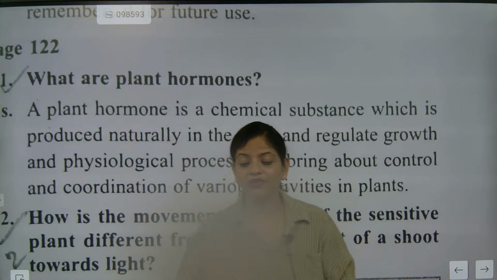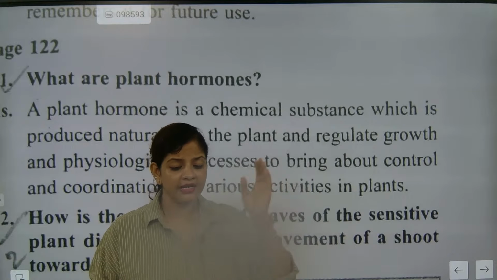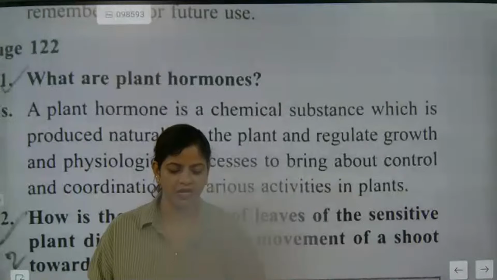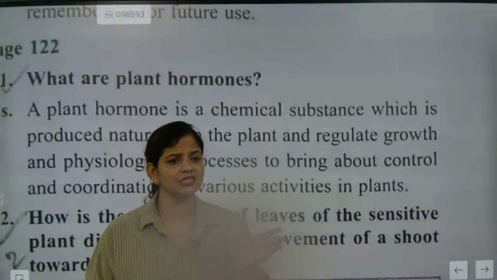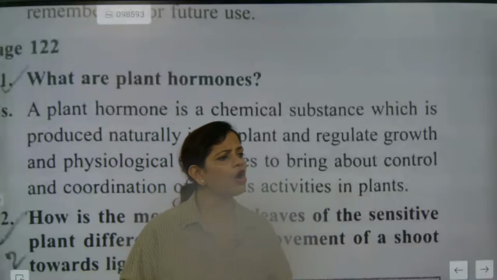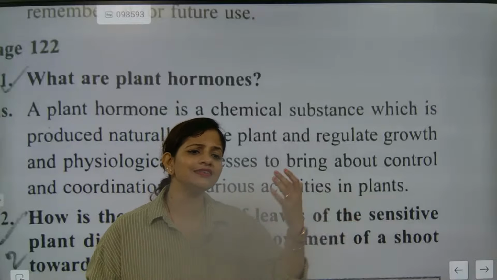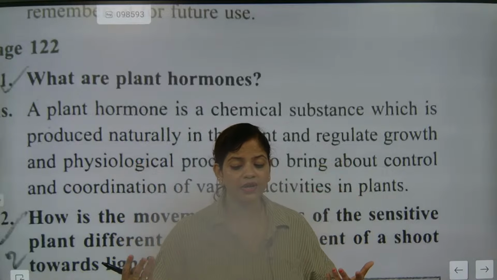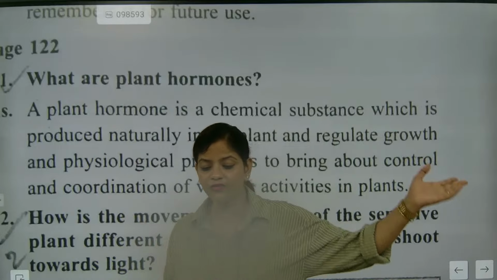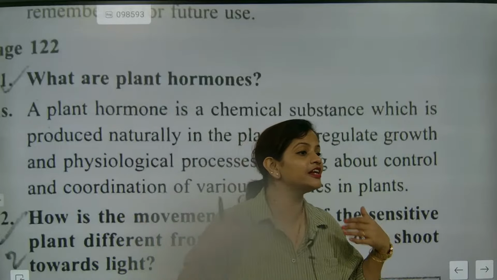Plant hormones are nothing but a chemical substance that is secreted by the plant itself naturally. Understood? And that will regulate the growth of the plant. It not only regulates the growth of the plant, it controls and coordinates the plant. That's why it is called a hormone. Hormones are nothing but a chemical substance that is coming out from the body itself. So we need to understand first that it is not coming from somewhere outside. It is generated inside the body.